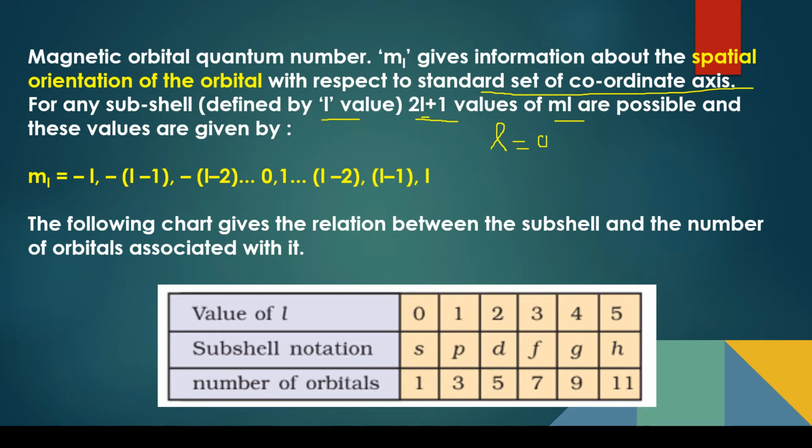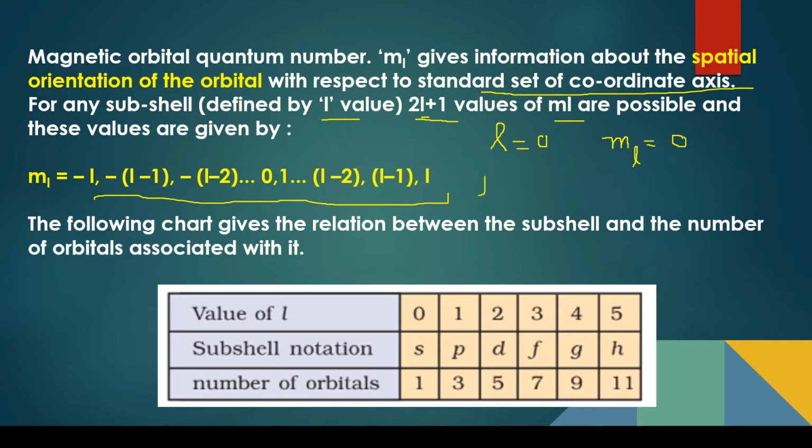That means if L is 0, only one value of magnetic quantum number is possible. The range is from minus L through 0 till plus L. So there will be only one value possible, 0.